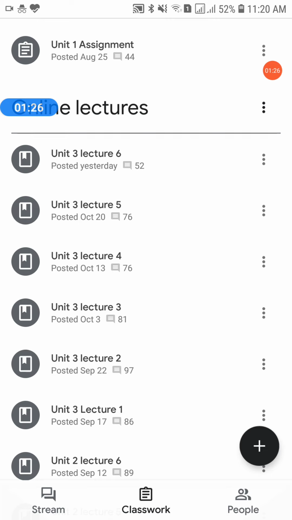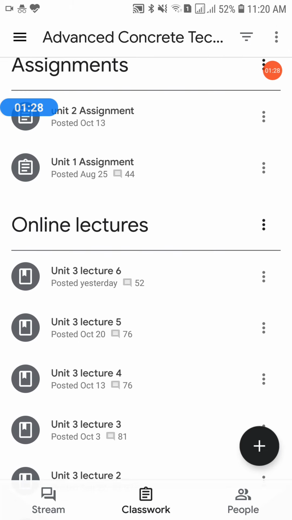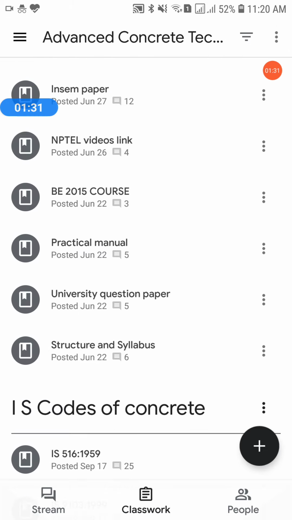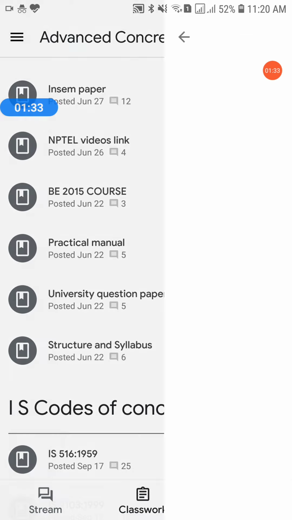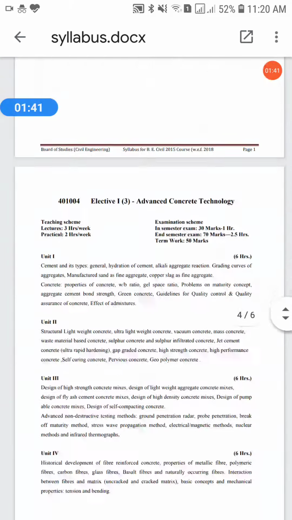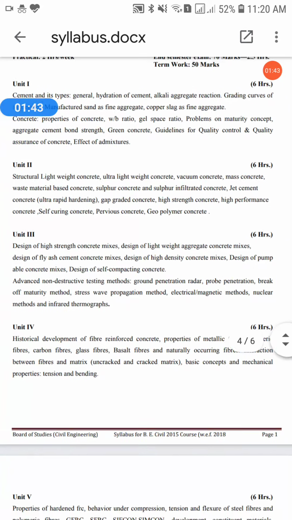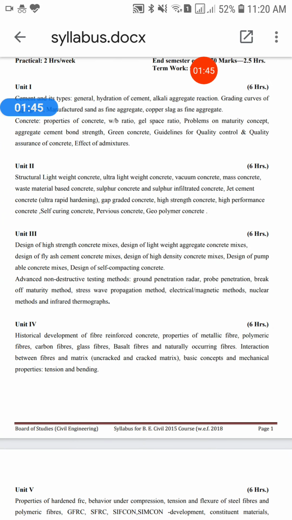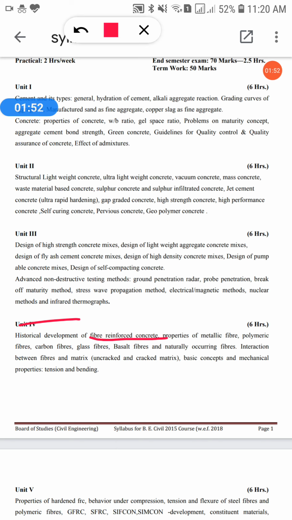So see the syllabus first. See here, unit 4. This one, historical development of FRC. We can call fiber reinforced concrete FRC in short form.